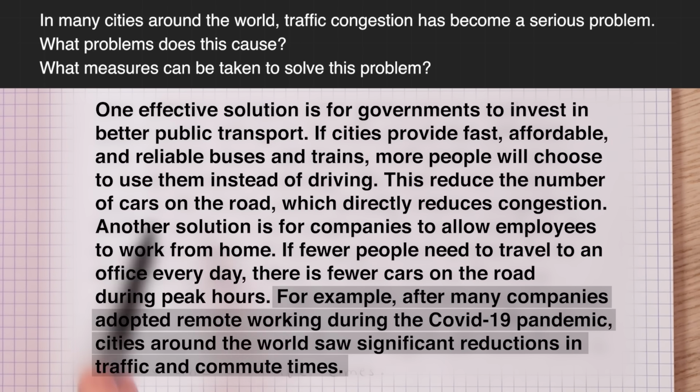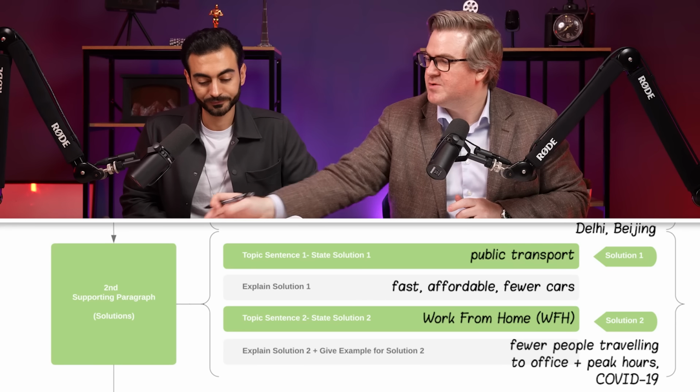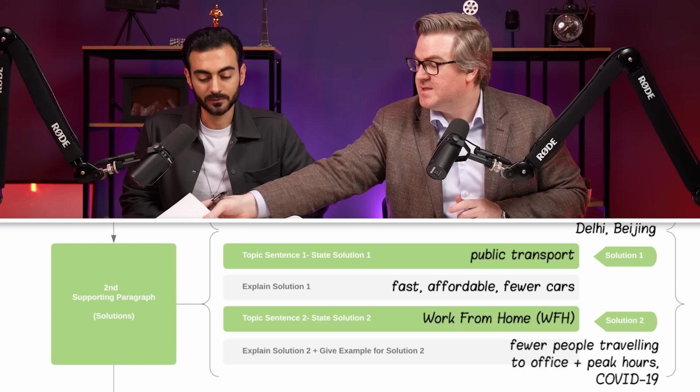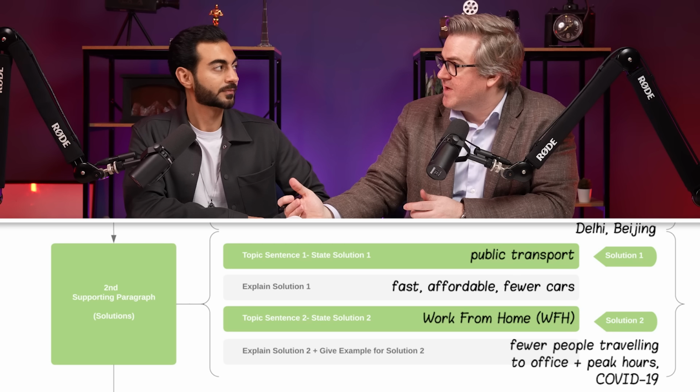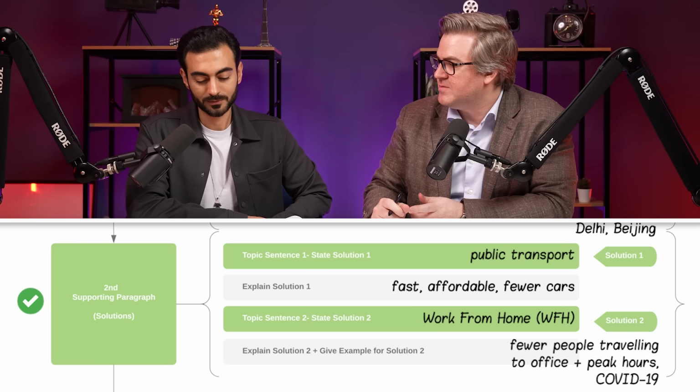Excellent. Again, a few little linguistic issues, but we're not going to worry about that. What we're really worrying about is, did you follow the structure, and did you do it in a way that leads to it being easy to understand and easy for you to convey what you think? So very, very good. Well done.